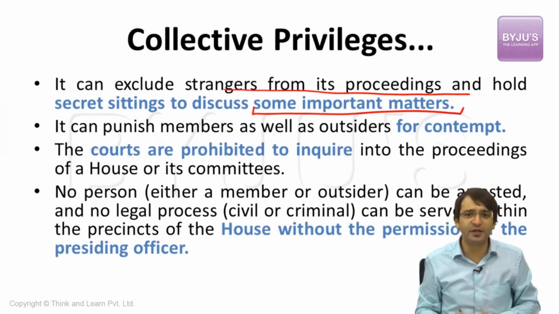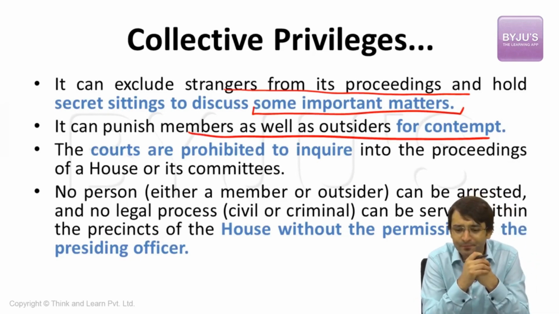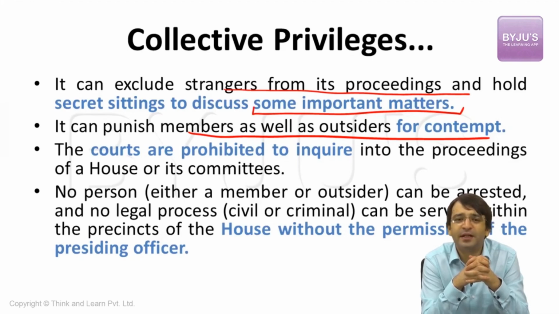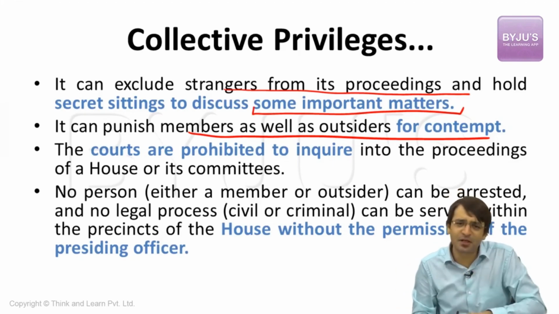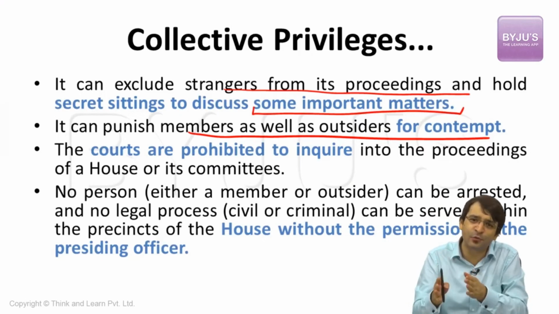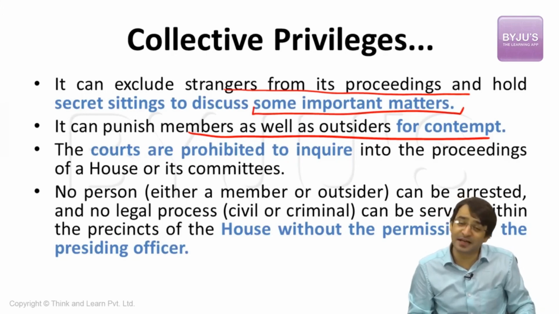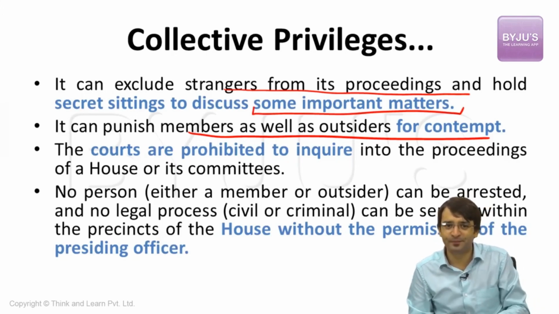Collective privilege. Number two, it can punish members as well as outsiders for contempt. For example, Lalu Prasad Yadav heavily criticized LK Advani. He told LK Advani that you are aspiring to become the prime minister, but your wish will never be fulfilled. That means inside parliament, we criticize heavily each other. BJP members will criticize Congress, Congress members will criticize Trinamool Congress, Trinamool Congress members will criticize left parties. Ultimately, they are always criticizing each other. But if they're criticizing each other, that is okay. But if an outsider criticizes the parliament as a whole, everybody comes together.